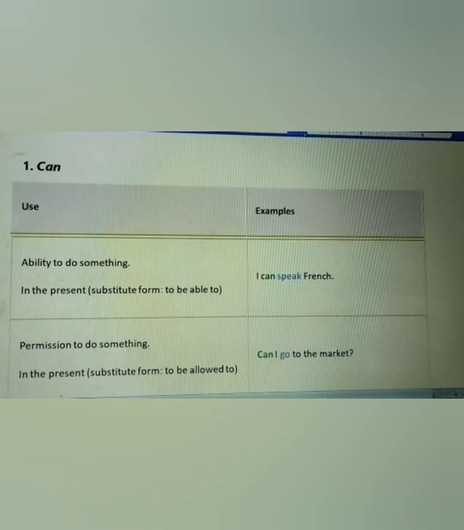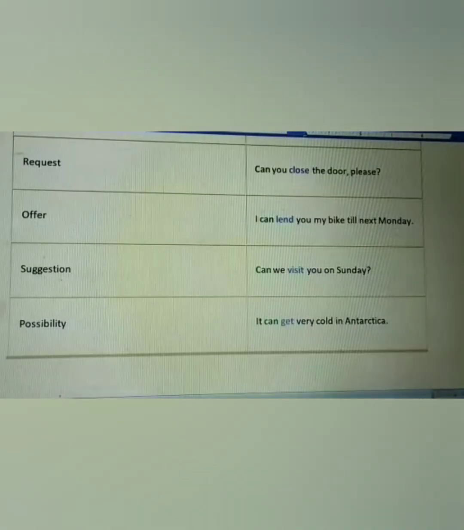To ask for permission, it replaces in present to be allowed to. For example, can I go to the market? When you want to make a request, the example, can you close the door please? To make an offer, I can lend you my bike till next Monday. To make a suggestion, can we visit you on Sunday? To show the possibility, it can get very cold in Antarctica.